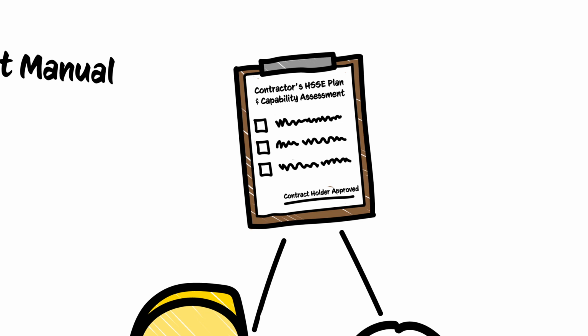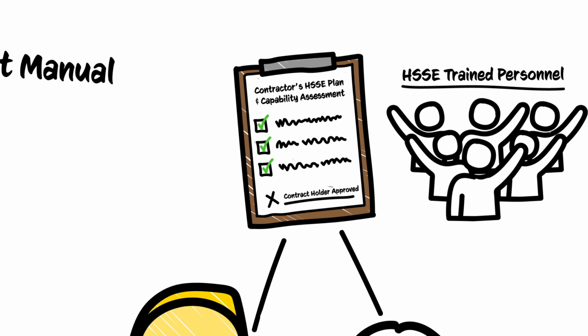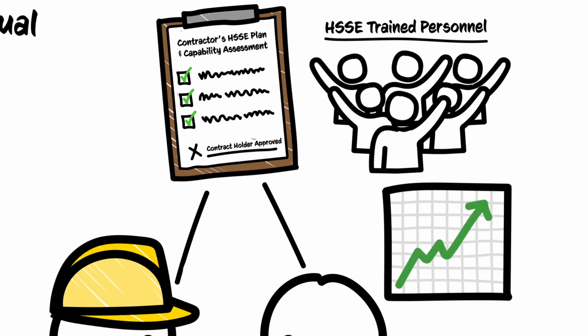The contract holder must approve the HSSE plan, require the contractor to demonstrate that personnel have knowledge of the HSSE requirements and plan, and require the contractor to demonstrate all personnel will be trained on the HSSE risks of the contracted activities and controls to manage the HSSE risks. The contract holder must also verify that the HSSE requirements of the contract and HSSE plan are being implemented and are effective at managing the HSSE risk of the contract.